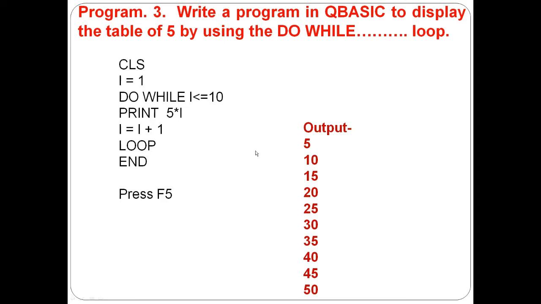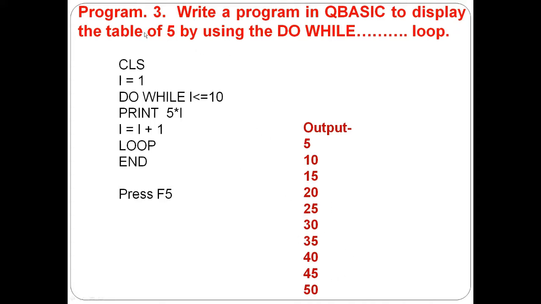Now 5 multiply 2 became 10. Then 2 plus 1 became 3. Now 5 multiply 3 is equal to 15. Till 10, the loop will go through till 10. Then the loop will end. When we press 5, the output will become like this.